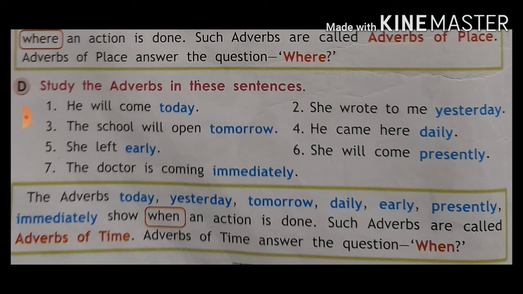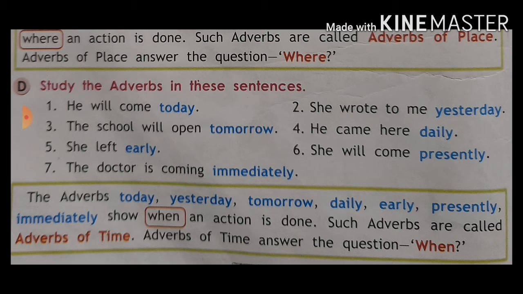Now see, today, yesterday. Look at the first sentence: what is the action? He will come today. So come is an action. But here, today, yesterday, tomorrow, daily, early, presently, immediately show when an action is done. Again, in the beginning of this video, I told you about the adverb.